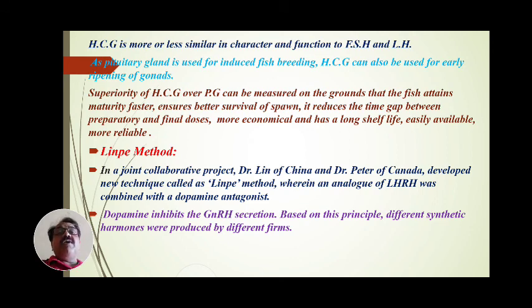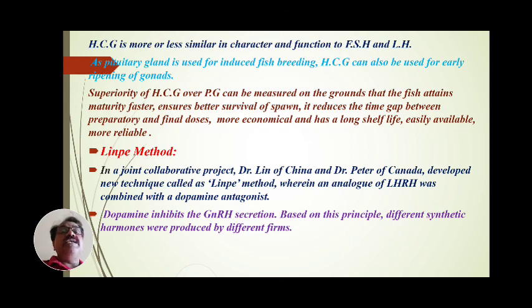Human chorionic gonadotropin is more or less similar in character and function to FSH and LH, that is, follicle stimulating hormone and luteinizing hormone. It has a similar effect and similar character.